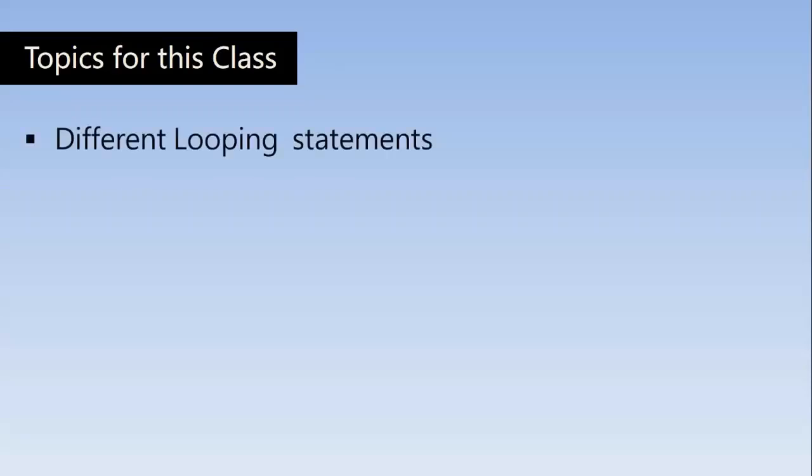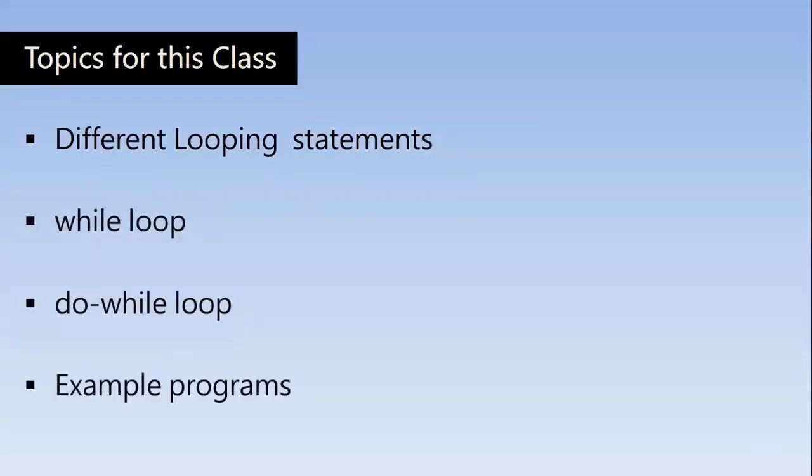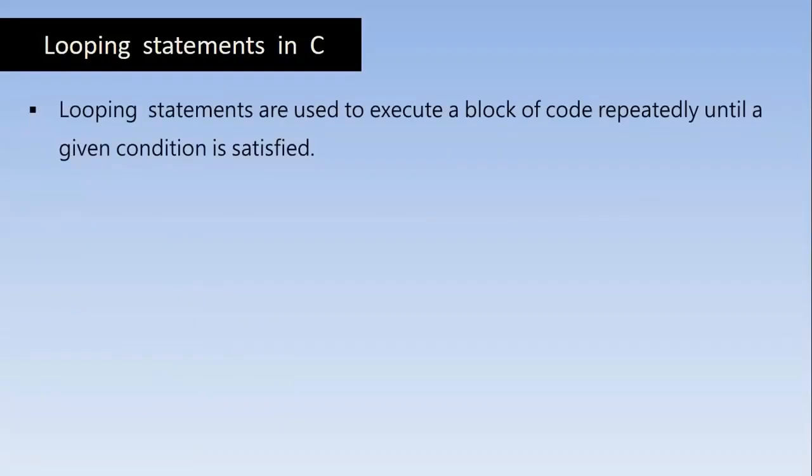In this class, we'll be learning the different looping statements, while loop, do while loop, and some example programs to demonstrate them. First, we'll understand what are the looping statements that are present in C language. Looping statements are used to execute a block of code or a piece of code repeatedly until a given condition is satisfied.